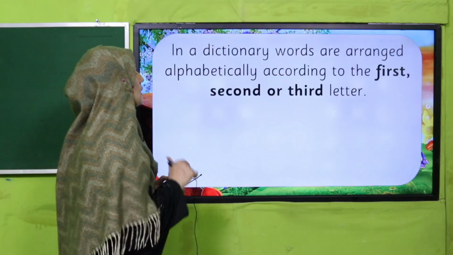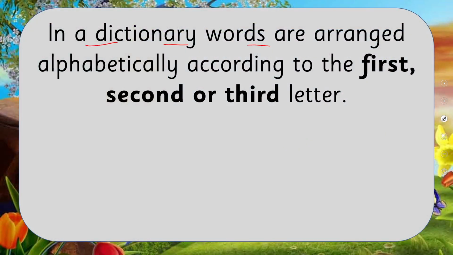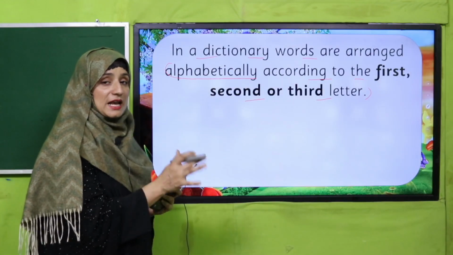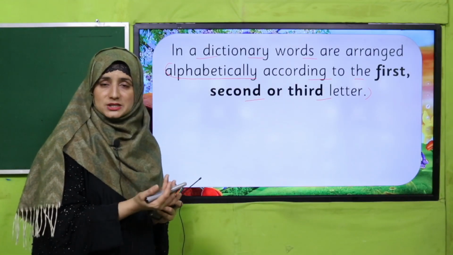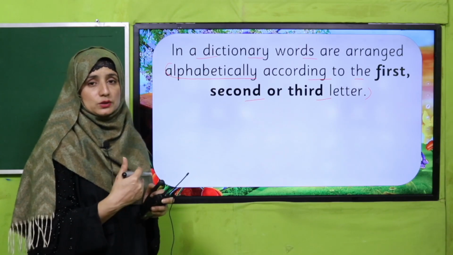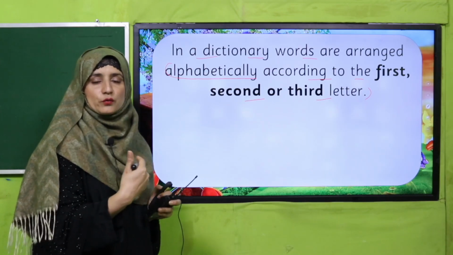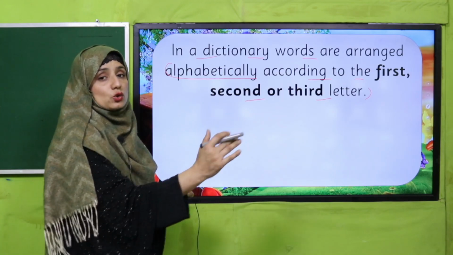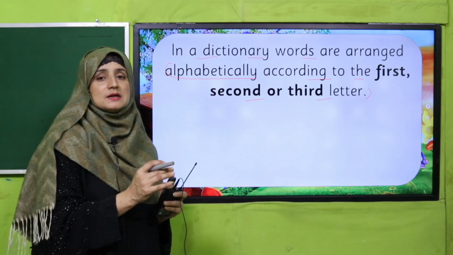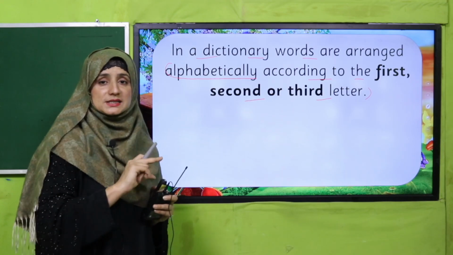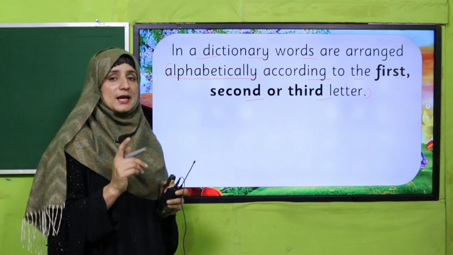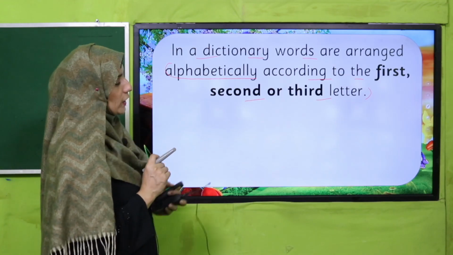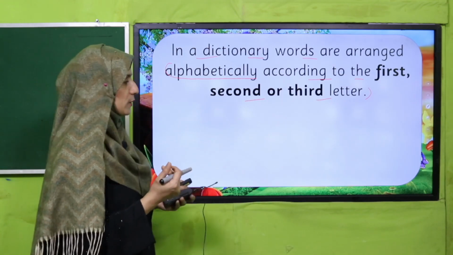Okay, let's see now how we can find. In a dictionary, words are arranged alphabetically according to the first, second or third letter. Got it, my dear students? What does alphabetically mean? Alphabetically means according to the alphabets. The first letter is like A, B, C and so on. So when we write the words in sequence, this arrangement is called alphabetical arrangement. So we can find words in a dictionary with such an arrangement.